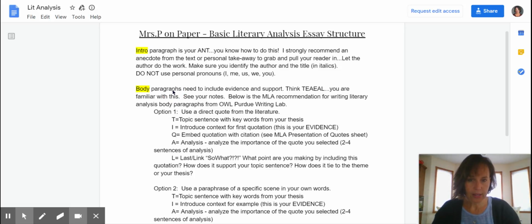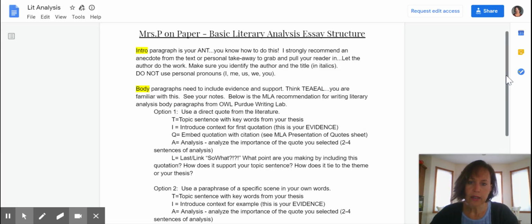Everything that we do in Helena High is that TEAL model: topic sentence, evidence, analyze the evidence, then another piece of evidence to support that topic sentence, analyze the importance of that and how it connects and what you're trying to say. And then that link or last sentence is your conclusion and needs to link back to that topic sentence and really the importance of what you're trying to leave that reader with before you transition to your next idea.